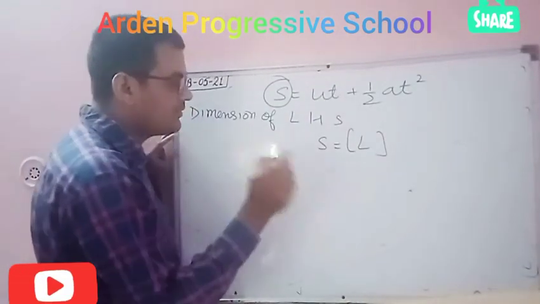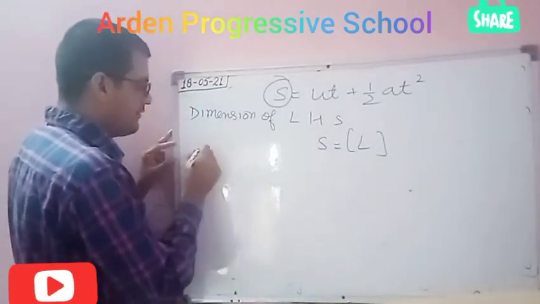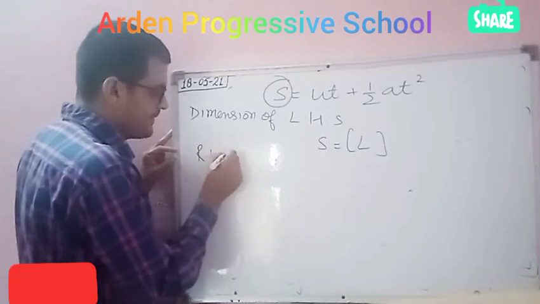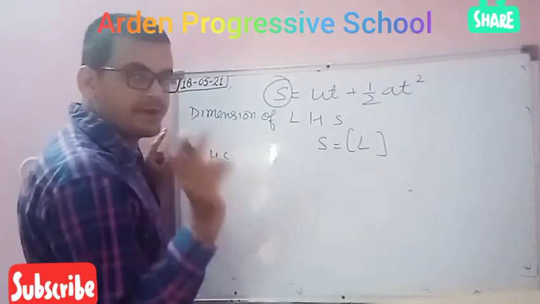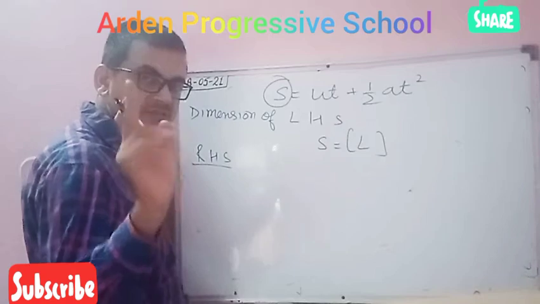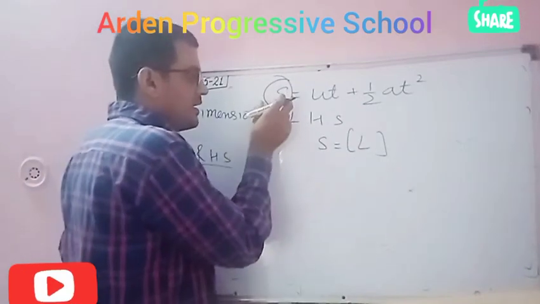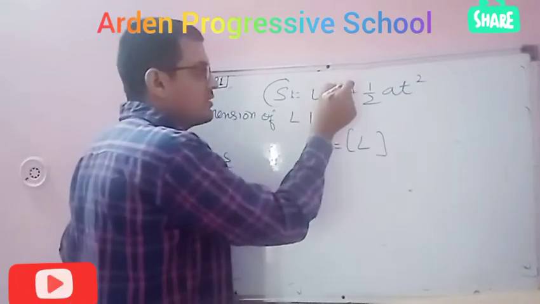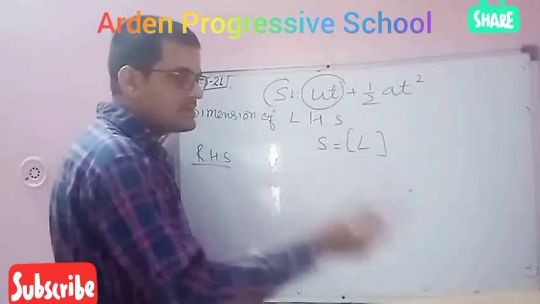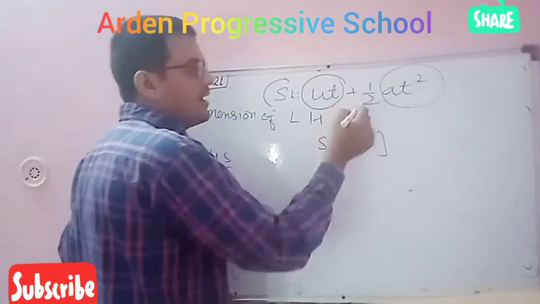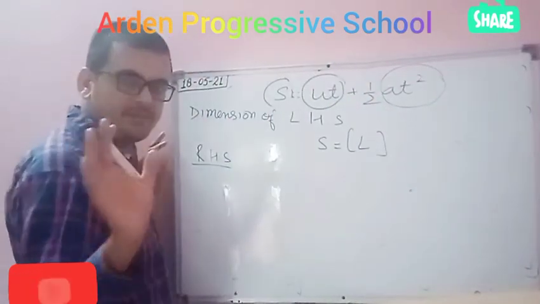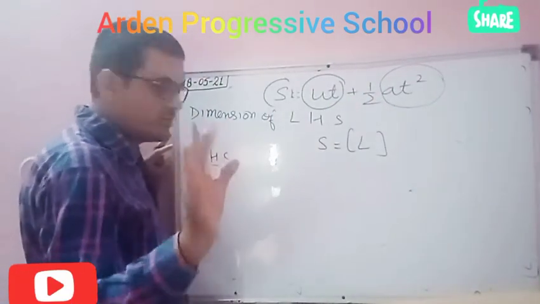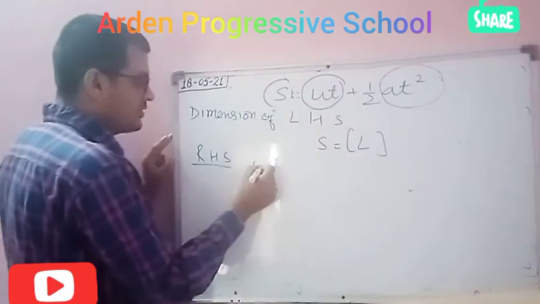Now for the RHS. As per the definition, the dimension of each and every term must be the same. It means the dimension of S must be equal to the dimension of ut, which must be equal to the dimension of at square. One half is a constant term, so you can leave it. First I am taking ut.